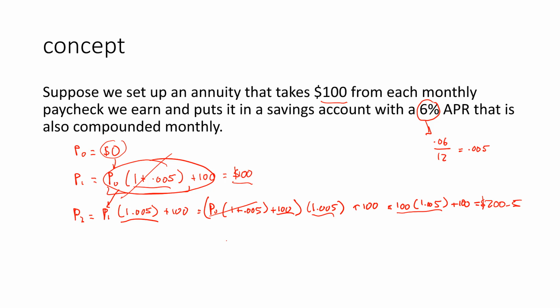All right, let's see what's going on at 3 months. And this is where things are going to start to get a little bit crazy. But again, I'm going to try to keep everything as concise as I can. First and foremost, all we're doing is we're taking the amount that we have in the account, which we're going to symbolize with P sub 2, which is actually the 200.5 over here. And we're just going to multiply that by 1.005 plus 100. Right? So it's the same thing every time. It's the previous month's value times 1.005 plus 100.